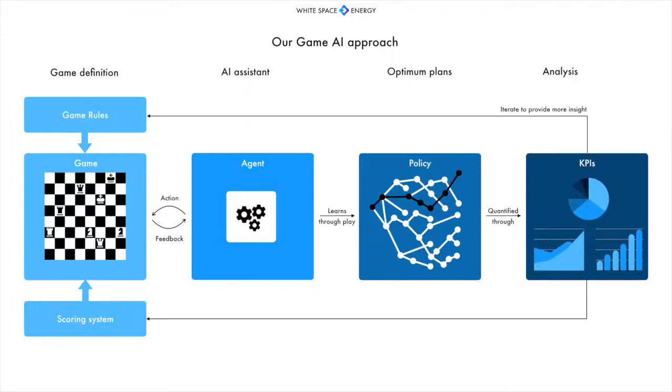We can then test alternative scenarios by changing the game, its rules, or scoring system, and let the AI assistant develop alternative optimum policies. These iterations give a deep insight and understanding of the trade-offs and therefore lead to better decisions.